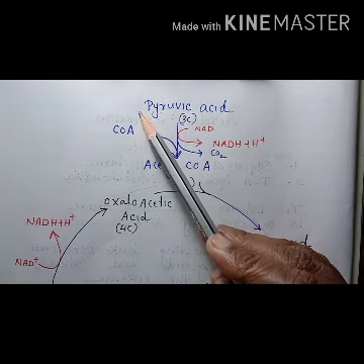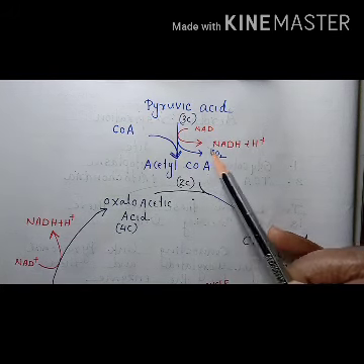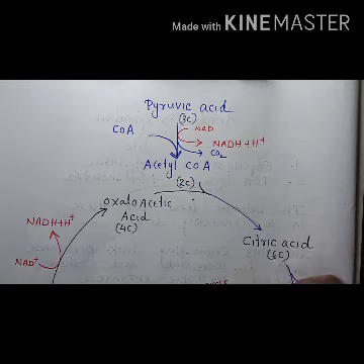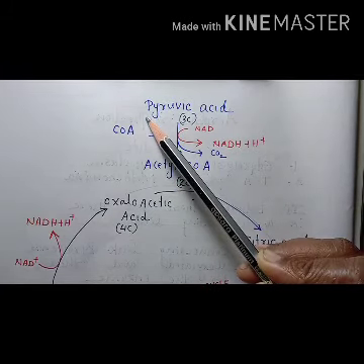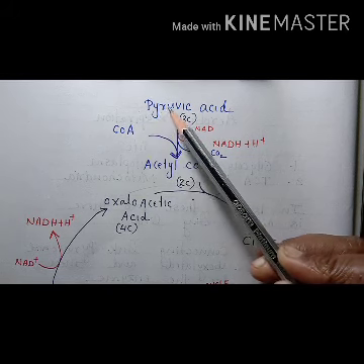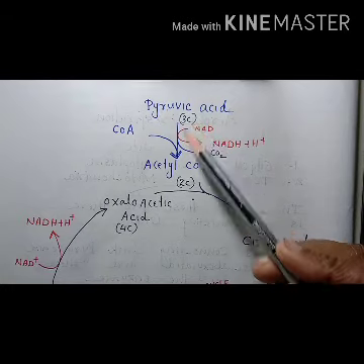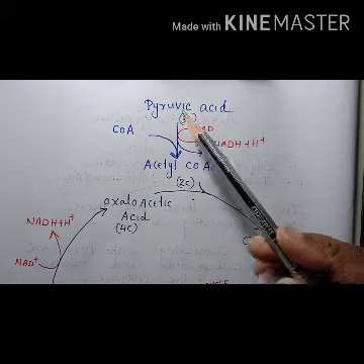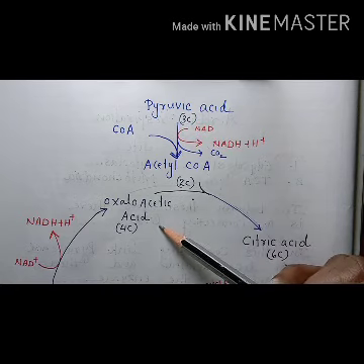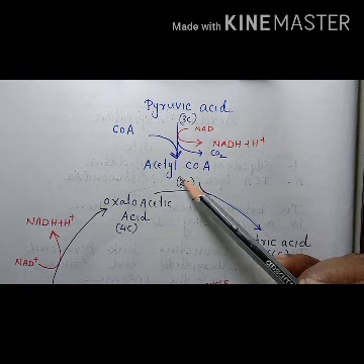Total 2 molecules of pyruvic acid are there, so total 2 NADH2 will be produced here. That means this cycle will repeat once more. Anyway, this pyruvic acid is converted to acetyl coenzyme A, and this step is considered as the interconnecting link between glycolysis and the Krebs cycle. And from here onwards we can see the citric acid cycle.